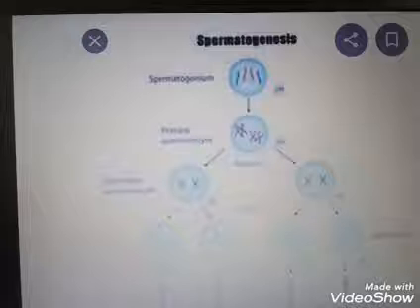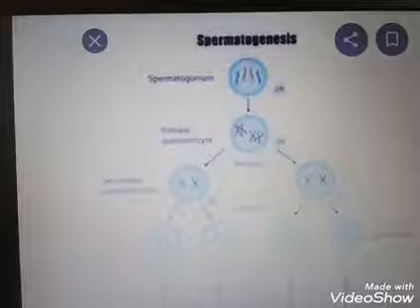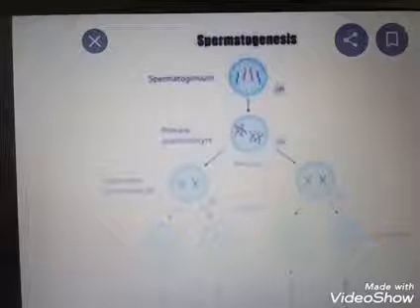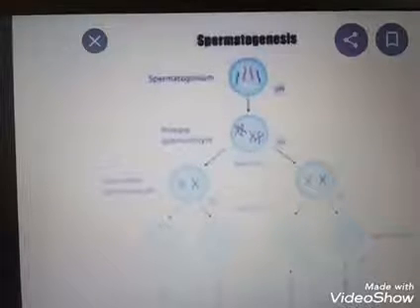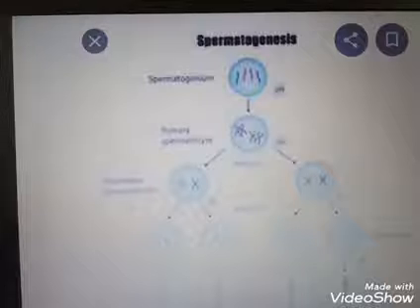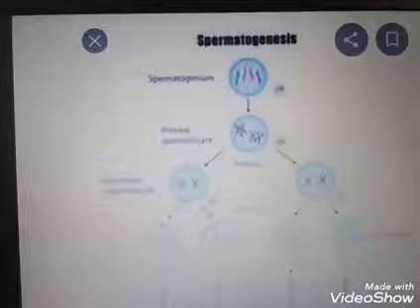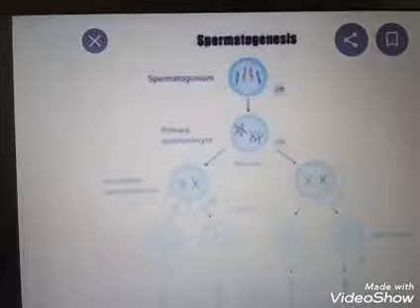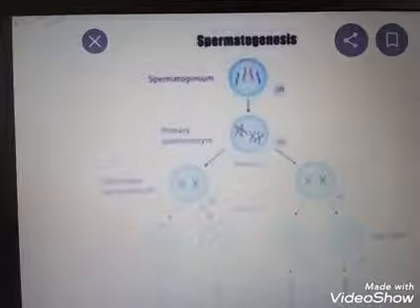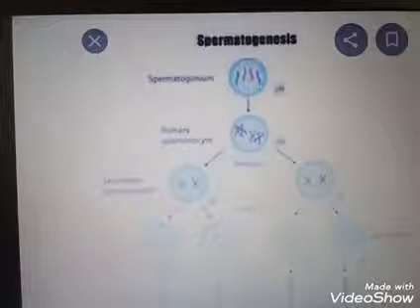A spermatid is non-motile and heavy with organelles like mitochondria, Golgi body, centrioles, nucleus, etc. During spermiogenesis, the weight of the gamete is reduced along with the development of the structures for motility and penetration.